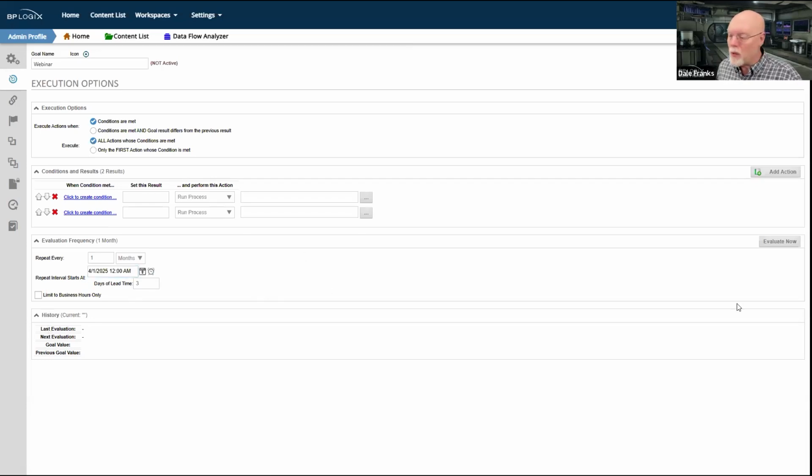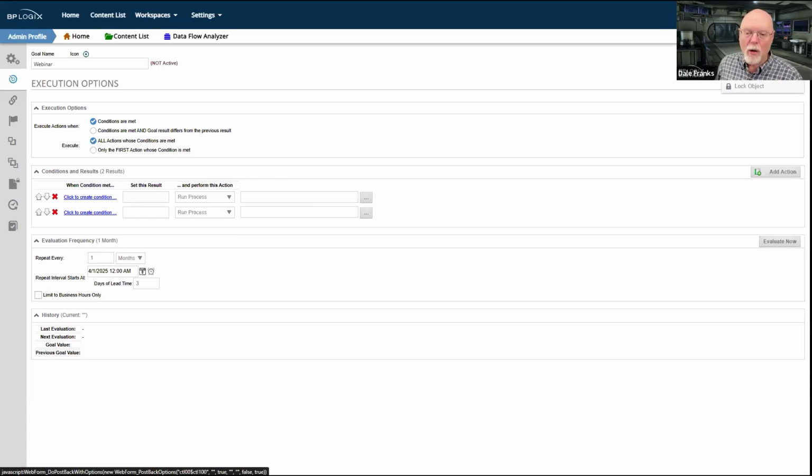Now, for us, we don't have to worry too much about it because we're going to evaluate everything now, which is what makes this button very handy. Anytime that I want to just independently run it, and we're going to be running it a lot today, we can click the Evaluate Now button to kick off the evaluation whenever we want it. We can just do that manually. It's not a fake evaluation. It's not a test. It is a real evaluation. When you click Evaluate Now, the things that you have specified to happen are going to happen in the goal. So let's take a look at some examples of creating such a goal and how it would work.